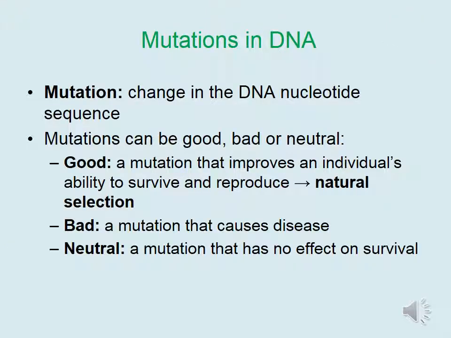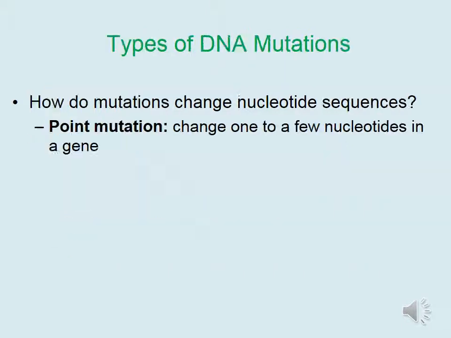A mutation is the change in the DNA sequence. Mutations can be good, bad, or neutral. A good mutation would be one that improves an individual's ability to survive and therefore to reproduce. This forms the basis for natural selection, which is discussed in the evolution unit later in this semester. A bad mutation is one that causes a disease such as sickle cell anemia or cancer, while a neutral mutation has no effect on survival. An example of a neutral mutation would be eye color.